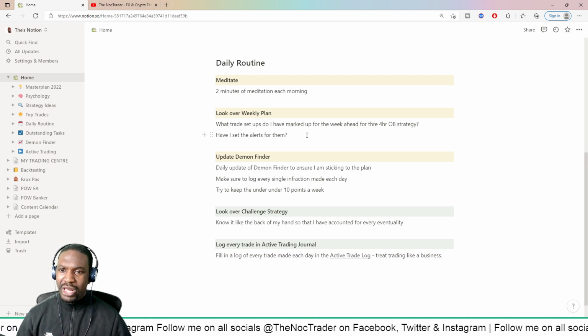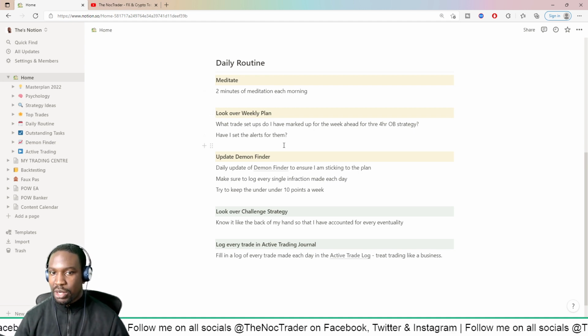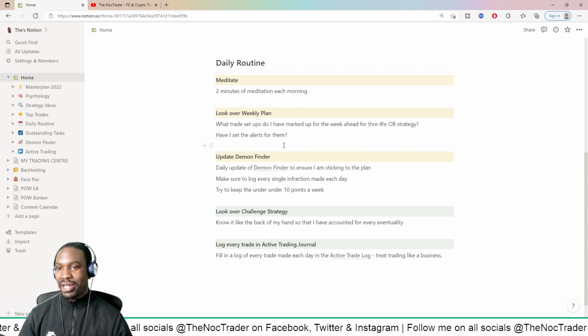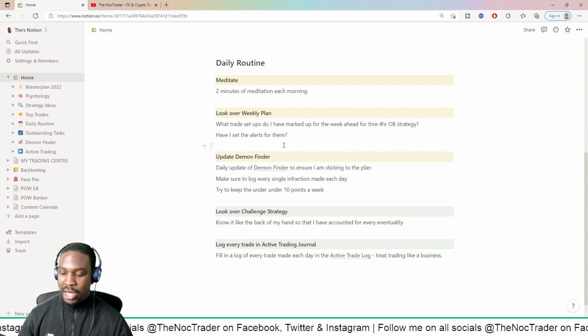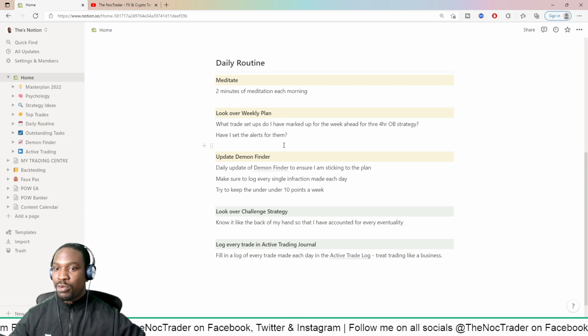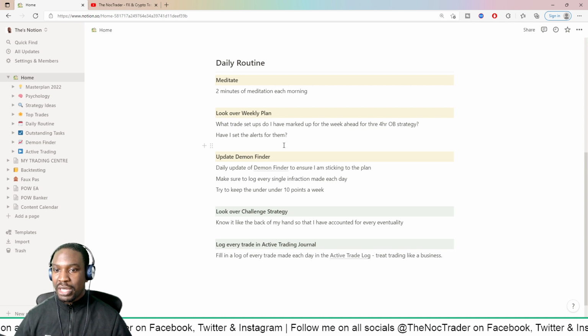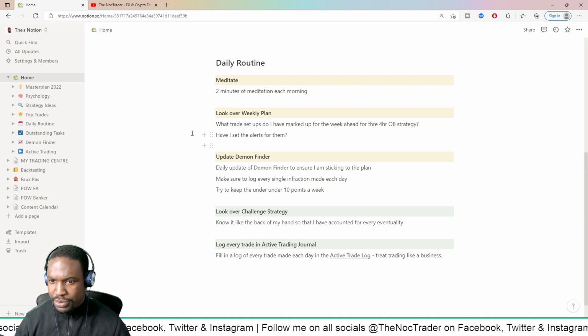Then I look over my weekly plan. So what trades do I like the setup of for the week ahead? Normally this is something I'll do on a Sunday night, and then I'll set my alerts so that when price hits a certain zone that I want to take a trade in, then I can react from that. But I'll make sure my alerts are set on a Sunday night, Monday morning.